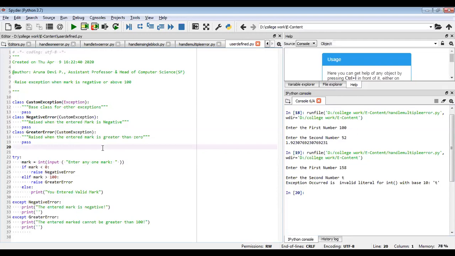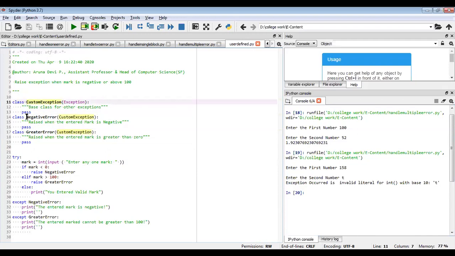For creating a user defined exception, first you have to inherit your own exception from the custom exception class. So first you have to write a class called CustomException, which is going to extend from Exception, and you just give pass. So this is the base class for all exceptions.